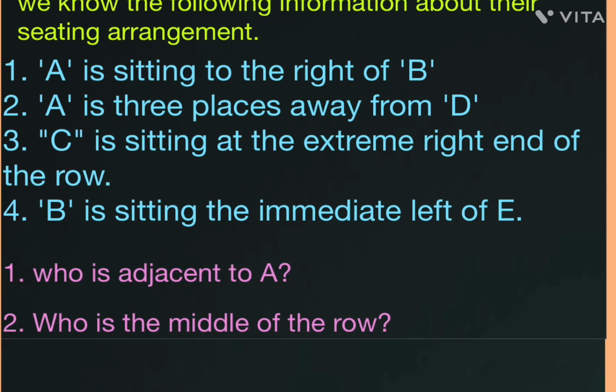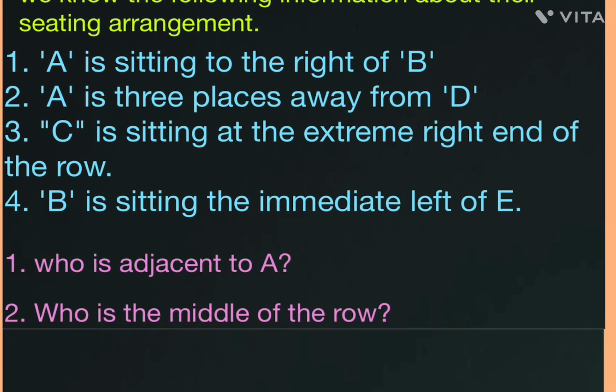And see the next question, you'll get clarity on this part, right? And here, 5 persons A, B, C, D, E are sitting in a row facing north, not necessarily in that order. We know the following information about their seating arrangement, right? A is standing right of B given, right? A is standing right of B. So we can represent A is standing right of B here, right?